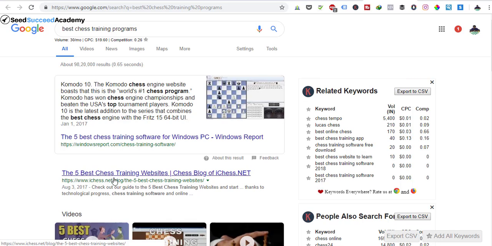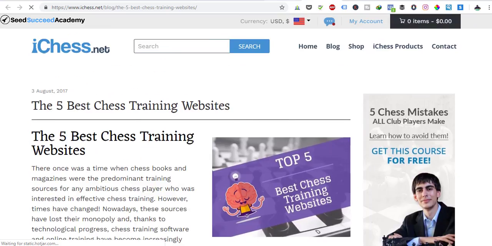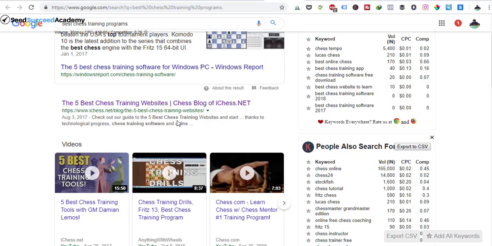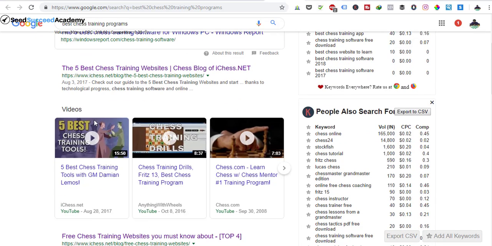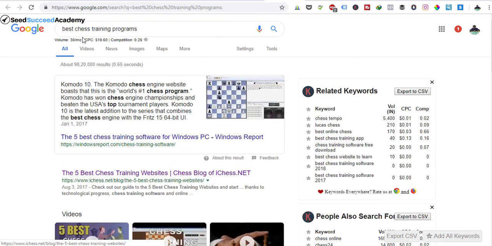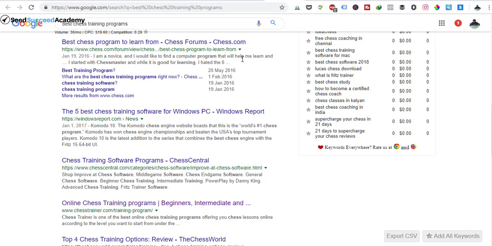Okay, so the next step is to open these blogs up and see what they're writing. Google ranks based on something called relevancy. The more relevant your content is, the more relevant your article is, the more it will show in the results. These videos show up here because Google finds this keyword relevant, and likewise all the others. The second thing besides relevancy that Google looks for, not just Google but all search engines and even social media, is engagement. The more engagement something has, the higher it's going to get ranked.